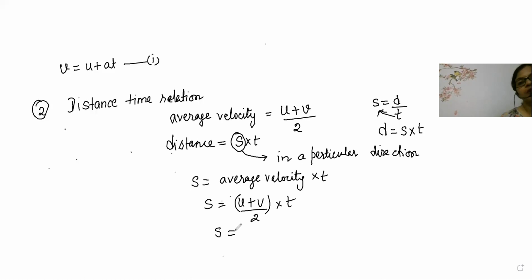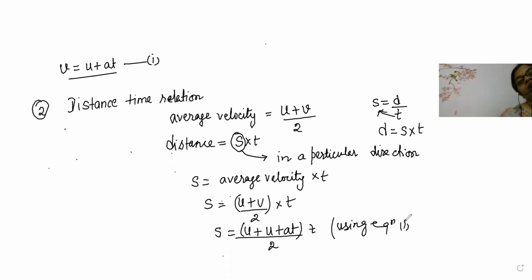Now look here beta, v is equal to u plus at. Substitute it: instead of v, we write u plus at, and down there is 2, times t, using equation 1. Whatever is written in equation 1, I just substituted it. One more time I will teach, don't worry about it. First I will explain each and every point.